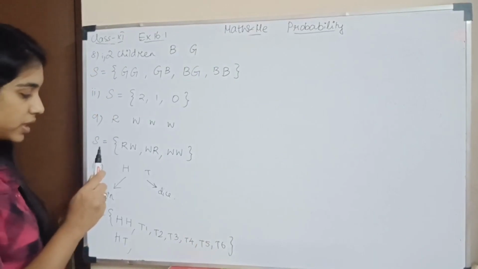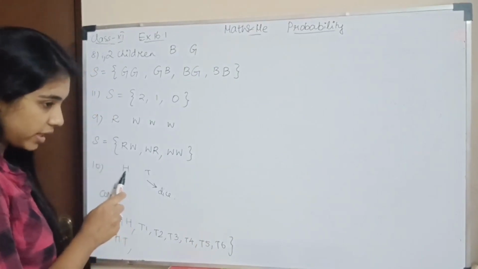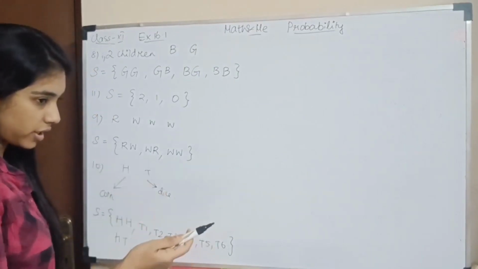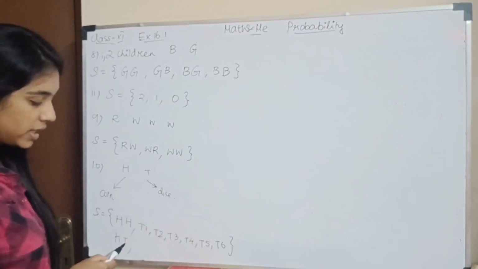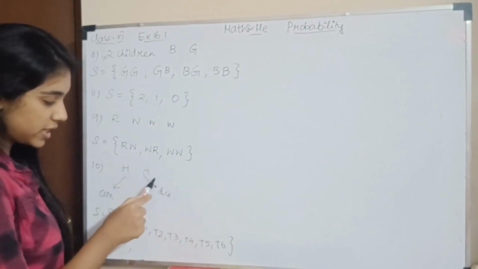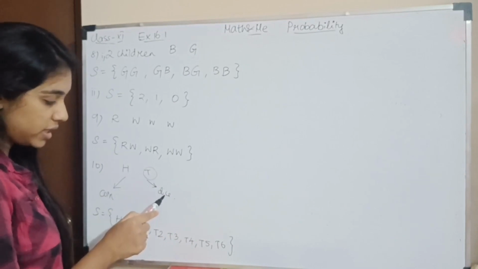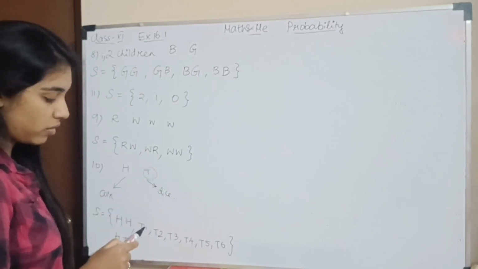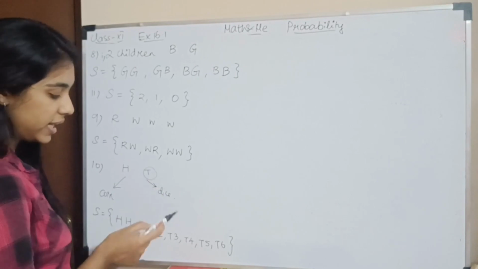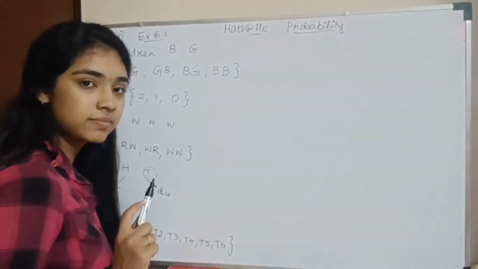If you toss a coin, you get a head. If head comes, again you toss a coin. When you toss a coin, head may come or tail may come. Now suppose tail comes in the first toss itself, you roll a die. What are the options in the die? Tail and 1 may come, or tail and 2 may come. Tail and 3, tail and 4, tail 5, tail 6. Okay?